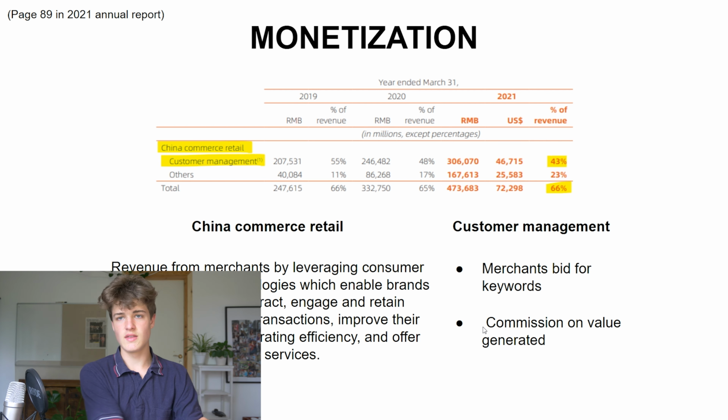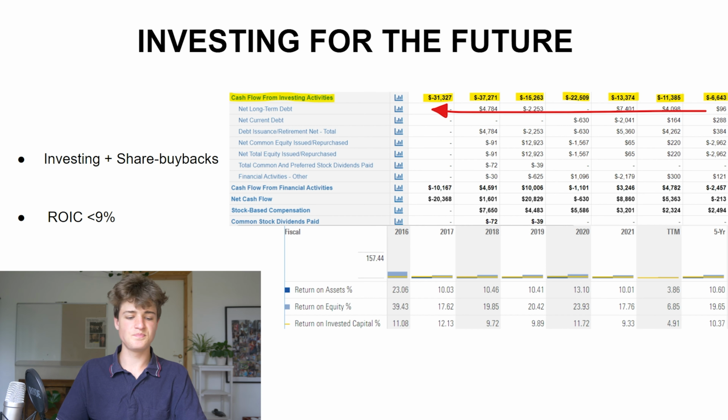That is also something that they do, where they take a cut, like 5 or 10%, I don't know how much actually, of the transaction. So those are a couple of ways that Alibaba makes money.